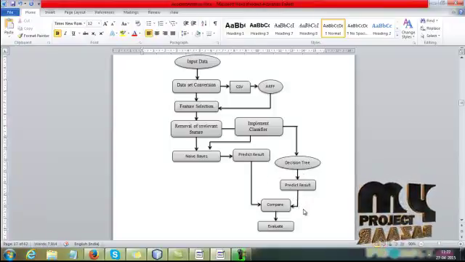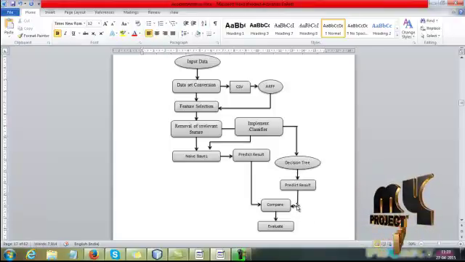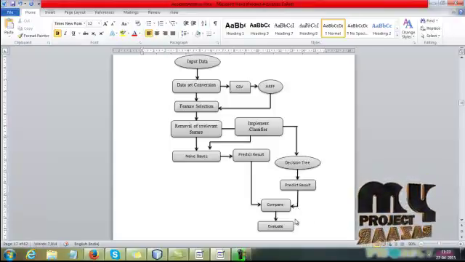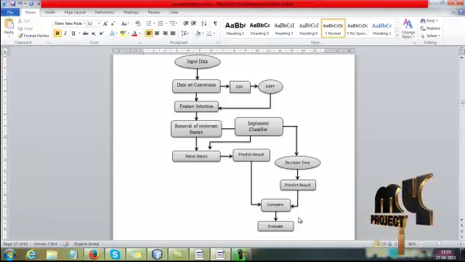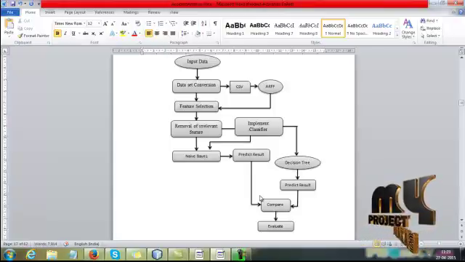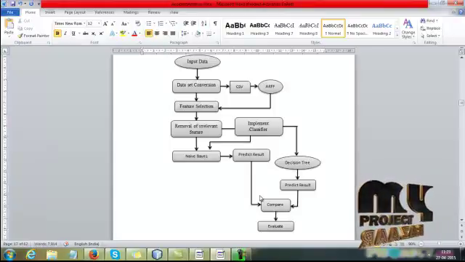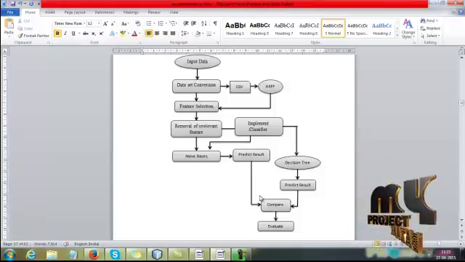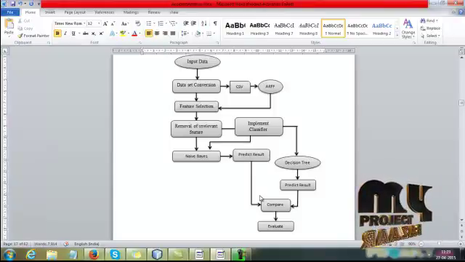After we predict the results of naive Bayes and decision tree, we are going to compare the two types of classifier results. After that, we evaluate the performance of both decision tree and naive Bayes, and then we evaluate the results by using the ROC curve. In that ROC curve, we are calculating the false positive rate, true positive rate, like that. By using these parameters, we are going to evaluate the performance of the existing system and the proposed system. This is the data flow diagram of our process.